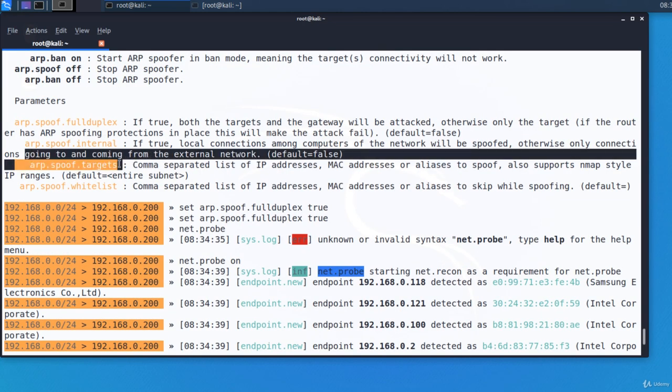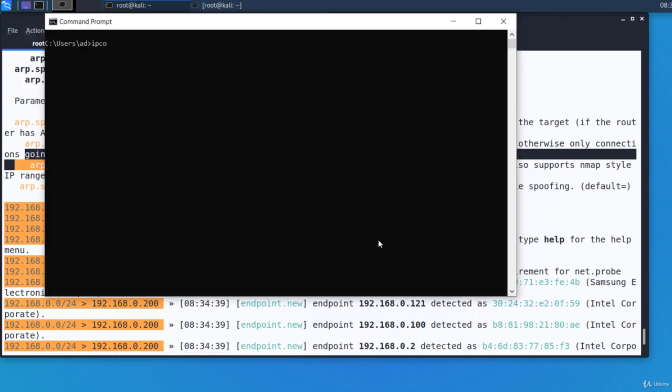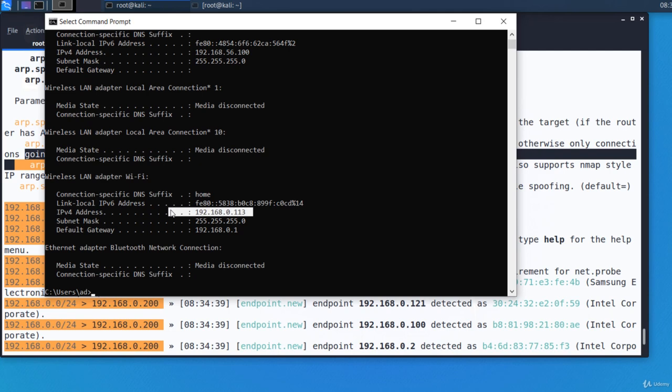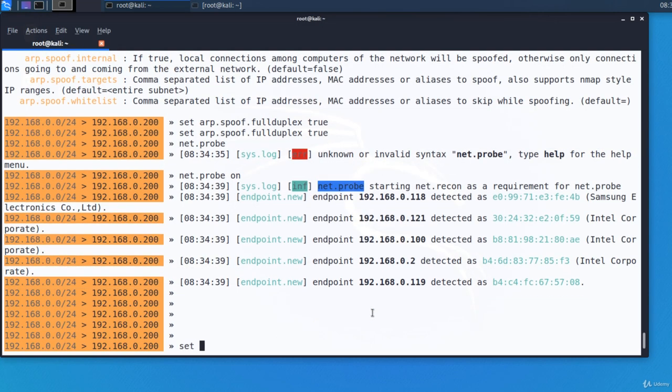The second important option of the arp.spoof module is arp.spoof.targets. It's used to specify the host targets as a list of comma-separated values of IP or MAC addresses. Let's set the target as being the Windows machine. Let's see what its address is, ipconfig. And this is its address, 192.168.0.113. So set arp.spoof.targets and the IP address of Windows.